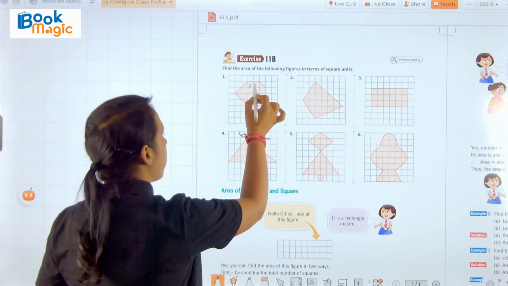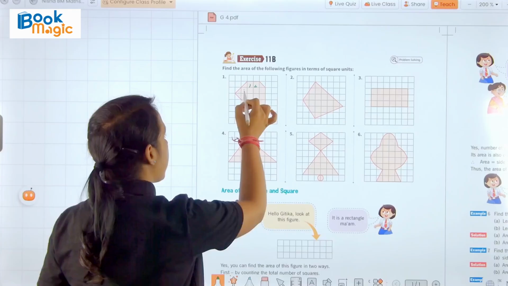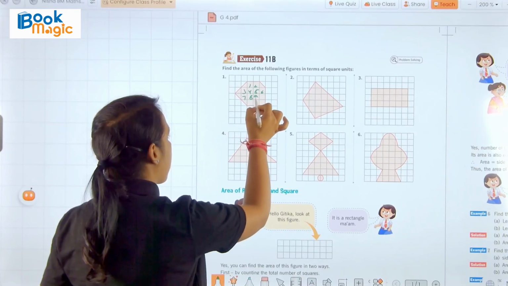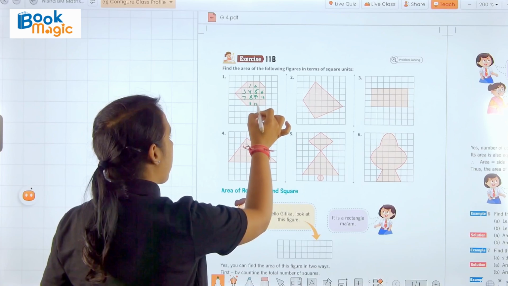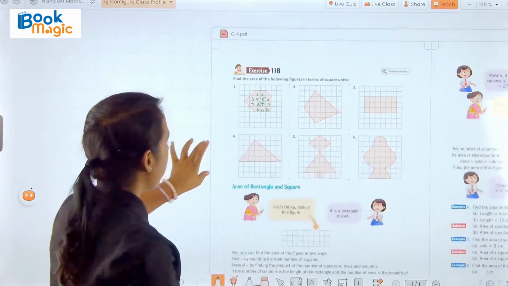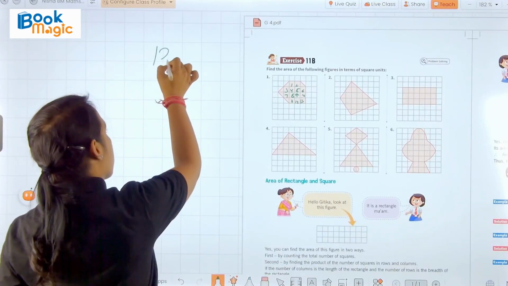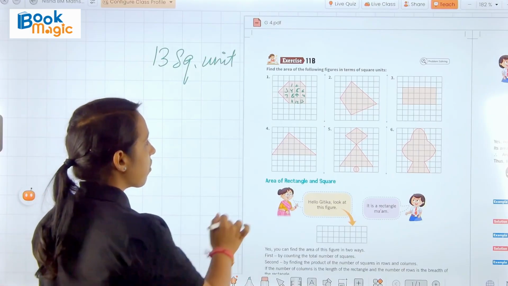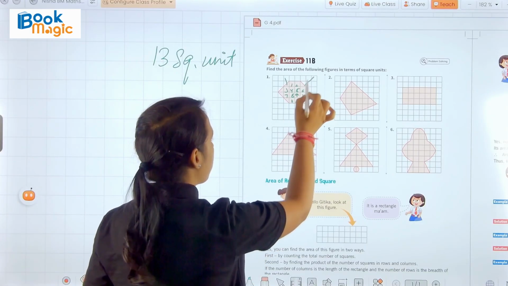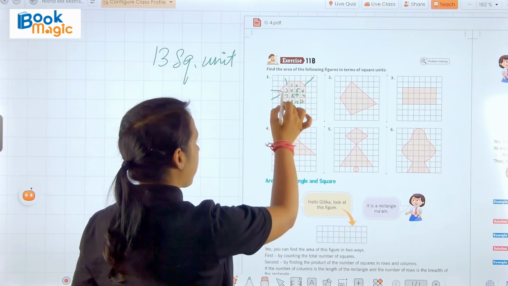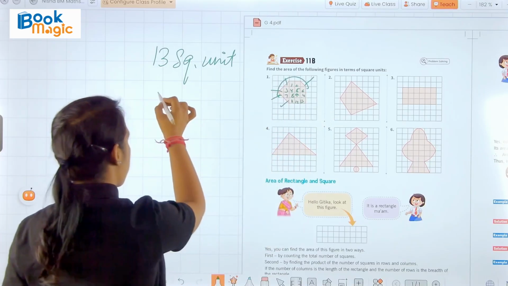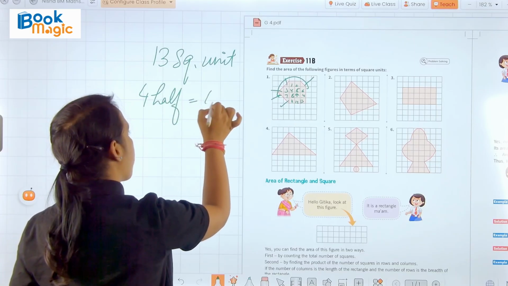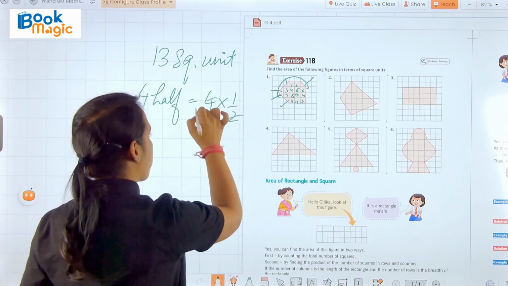So here is 1 2 3 4 5 6 7 8 9 10 11 12 13. Okay, here we have 13 square units, and how many halves do we have here, 1 2 3 4 and 5. 4 halves will become 2 square units. 4 into half, that is 2.